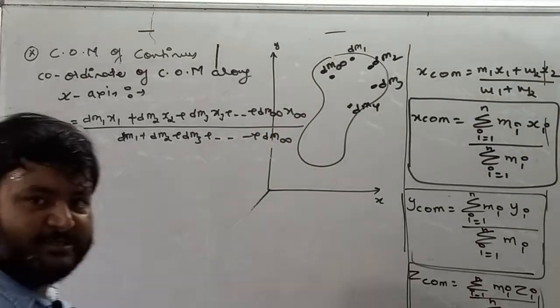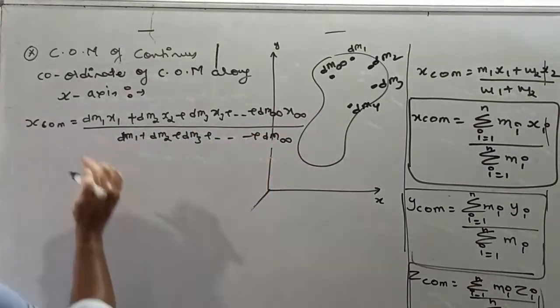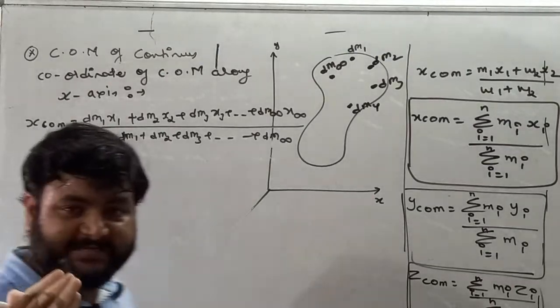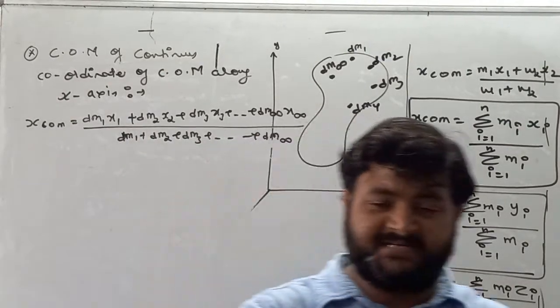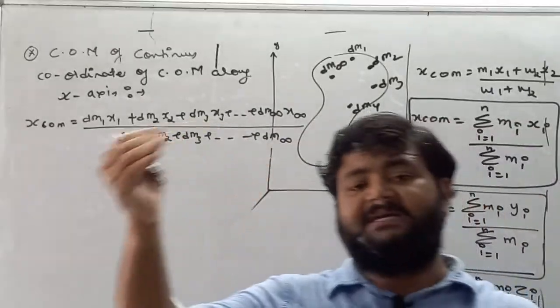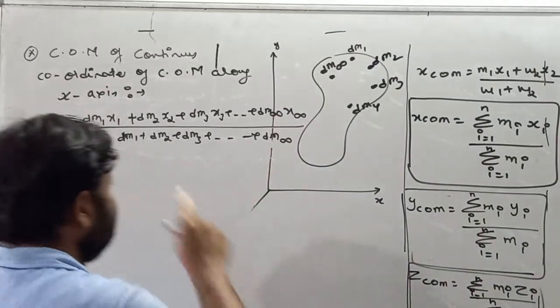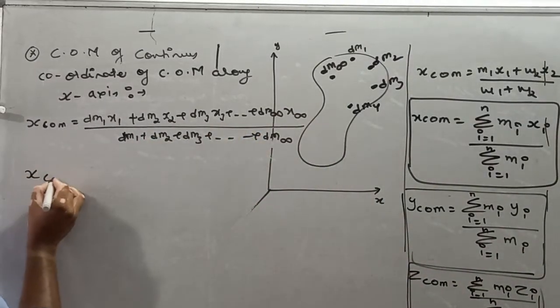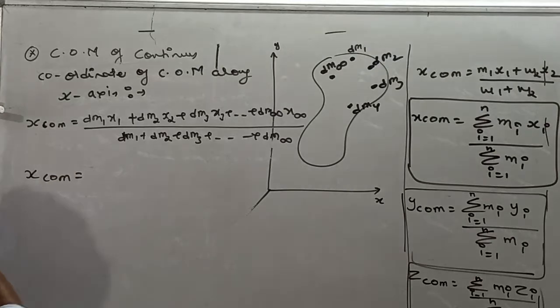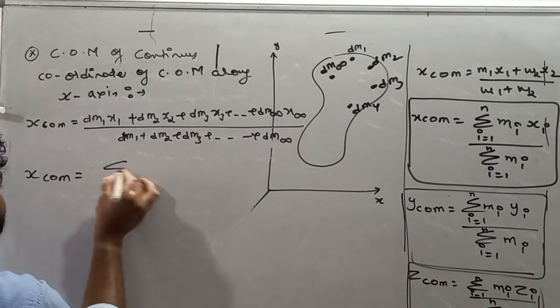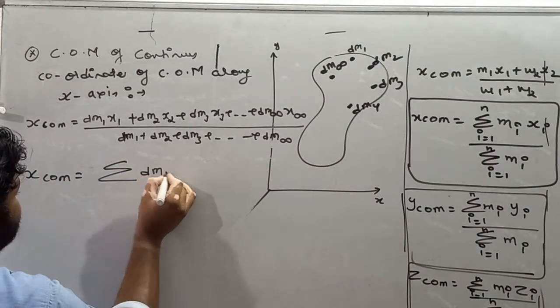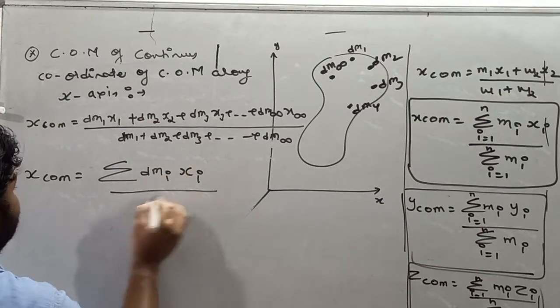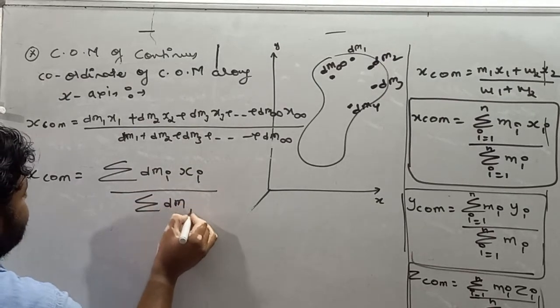So what we see here is the small mass of the first particle times its x coordinate, plus the second mass times its x coordinate. So we'll use summation. I'll write here x center of mass is equal to summation dmi xi divided by summation dmi.